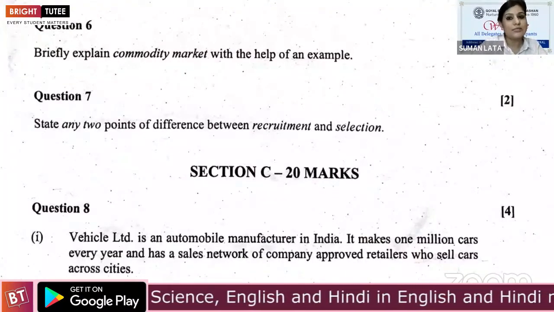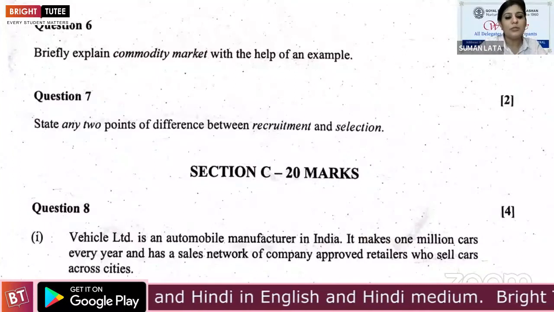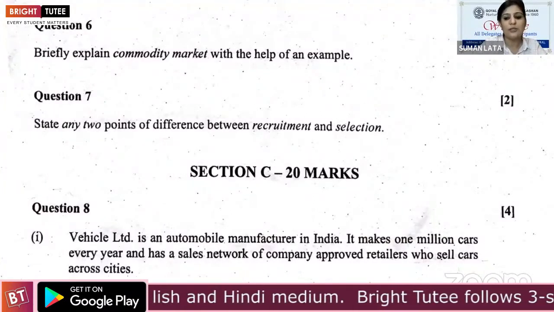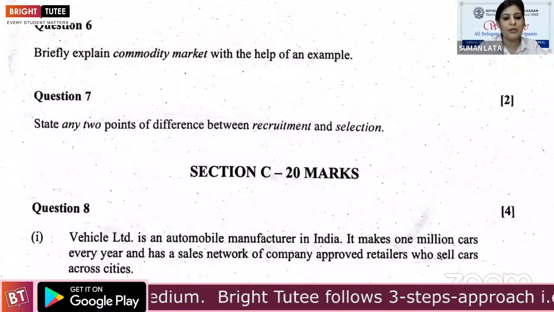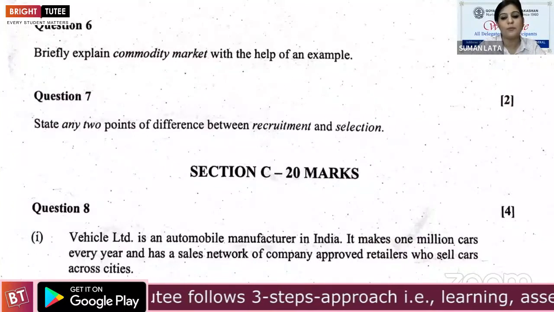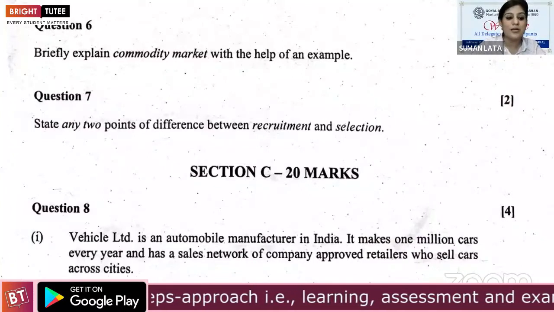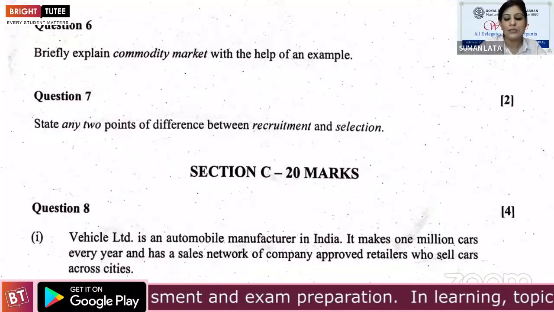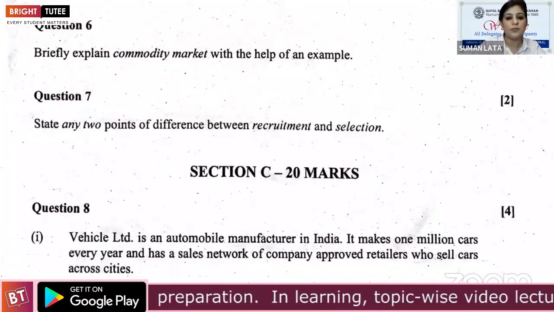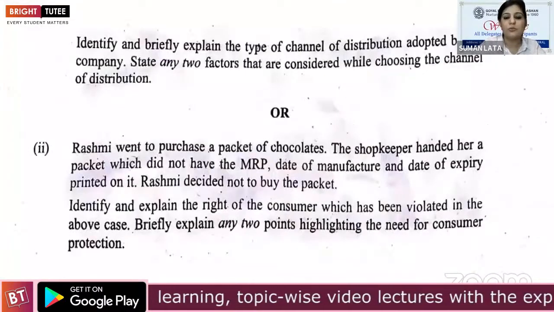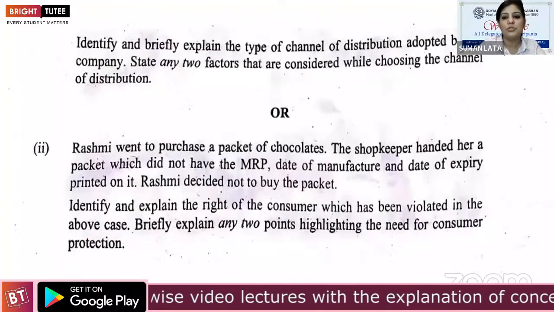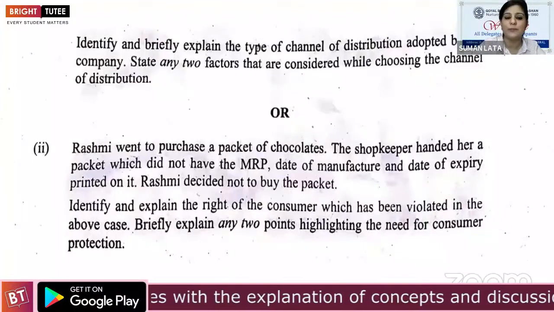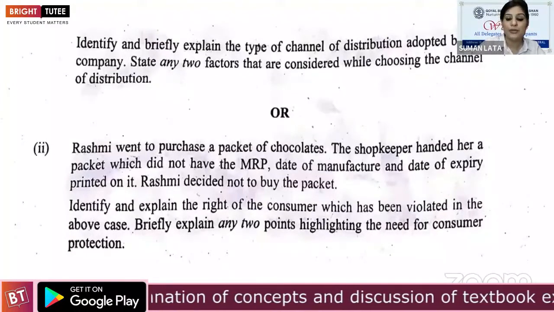Let's read question number 8. Vehicle Limited is an automobile manufacturer in India. It makes 1 million cars every year and has a sales network of company-approved retailers who sell cars across cities. They are talking about distribution of cars, like different car companies. So they are asking about the channel of distribution followed by them. How do we identify the channel of distribution?